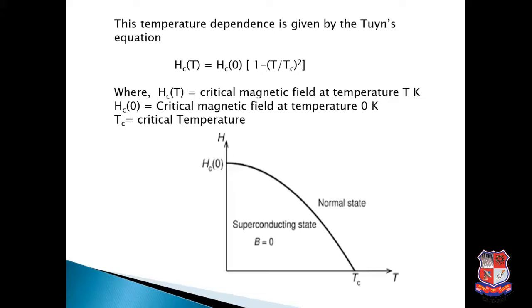Right? Below the critical temperature, the material is in the superconducting state, and after Tc, as the magnetic field increases, the superconductivity is destroyed and the material comes to the normal state. Okay, so in the superconducting state, B equals 0, and after the critical temperature, it comes to the normal state.